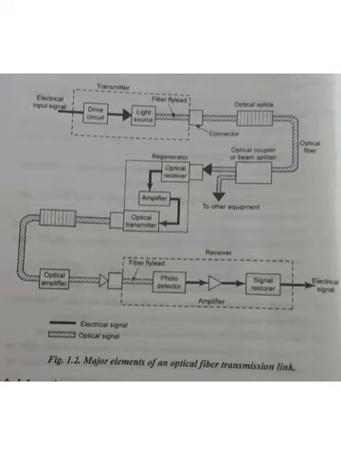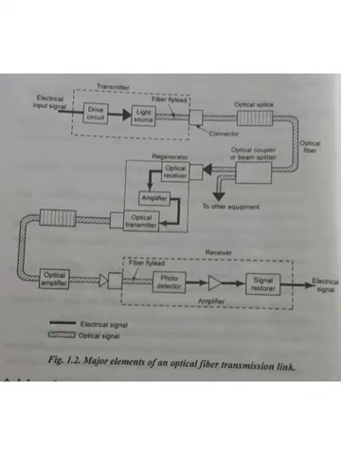And the next thing is the optical amplifier. There are three types of amplifier: pre-amplifier, inline amplifier and post-amplifier. The pre-amplifier is used nearby the transmitter section, and the post-amplifier is used nearby the receiver section. In between the transmitter and receiver, we use the inline amplifier. So this is the optical amplifier, that is the inline amplifier.